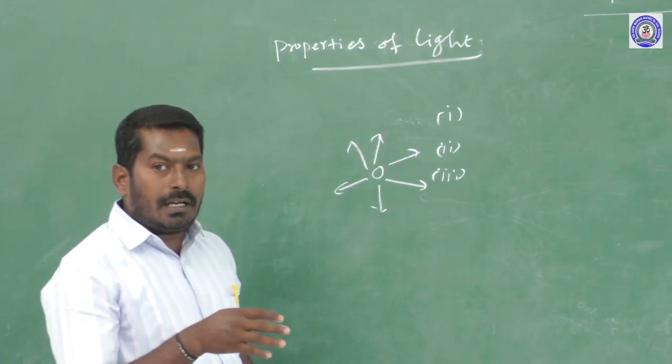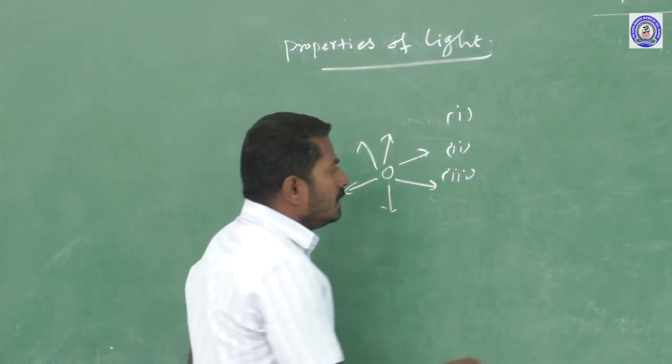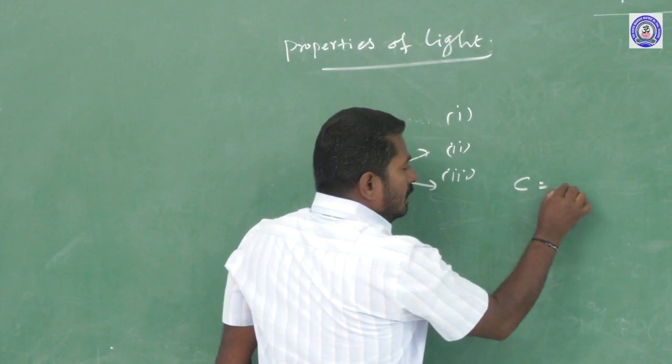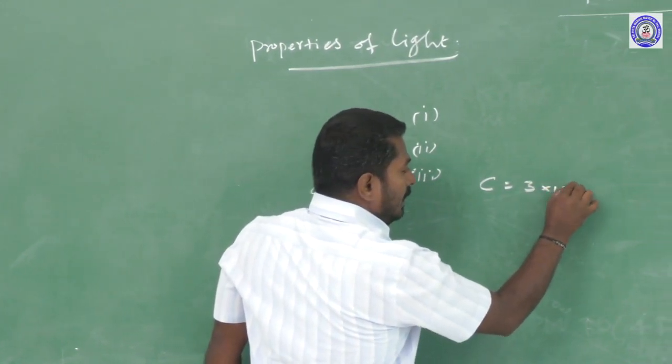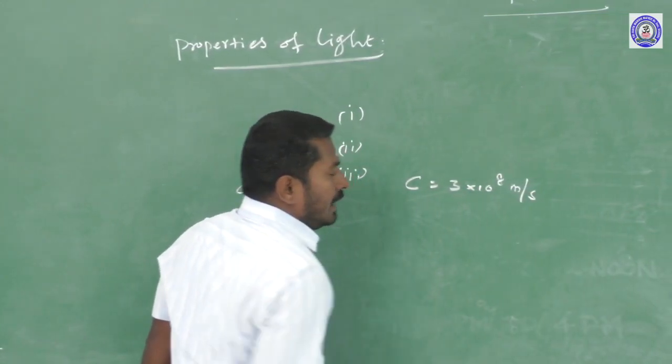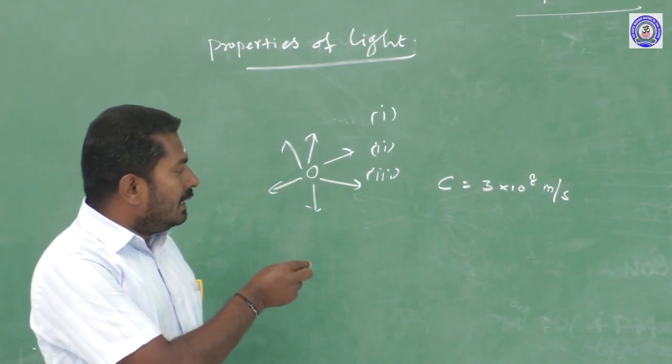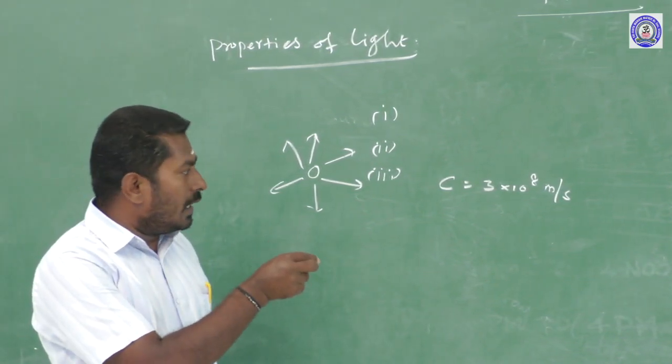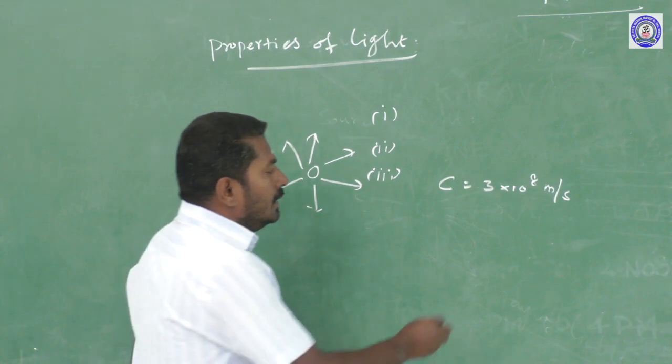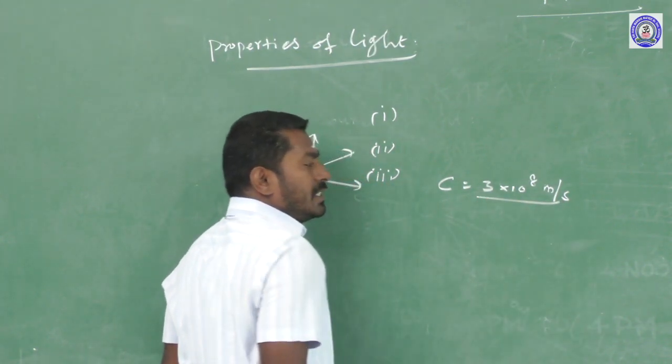light travels through air or vacuum or free space with the speed c equal to 3 into 10 power 8 meter per second. So the speed of light in vacuum or free space or air is the maximum speed, 3 into 10 power 8 meter per second.